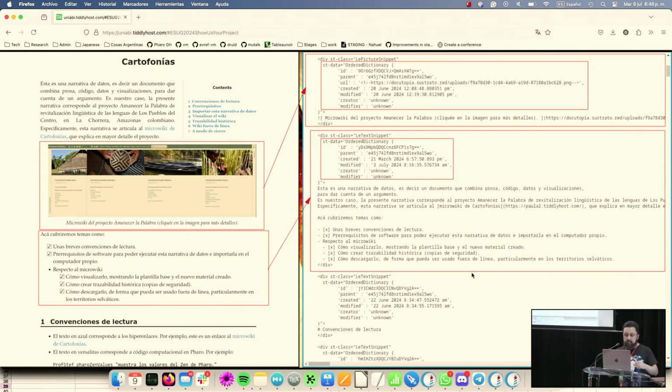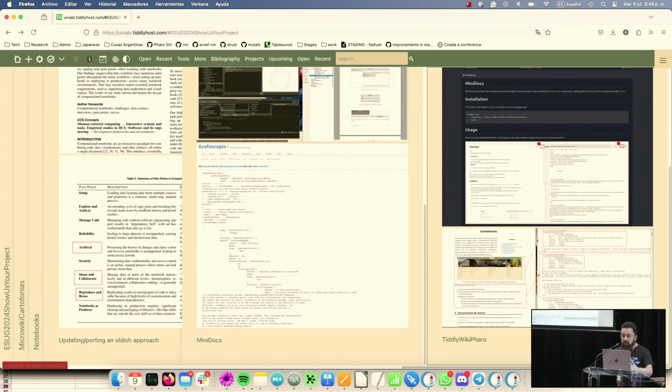So the idea is to have these tools that are doing this reproducible research in an easy fashion, and to allow us to collaborate with people beyond computer sciences. So people who are working with bioacousticians, people from the tribe, people from different fields, and I will present more of that